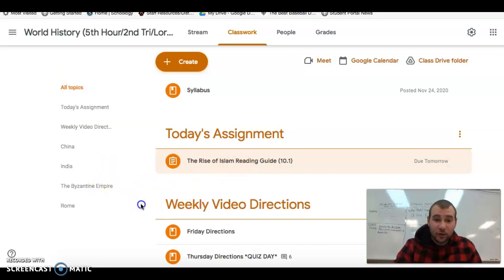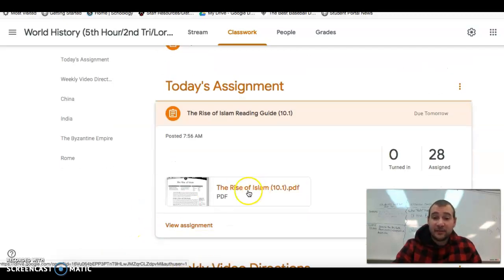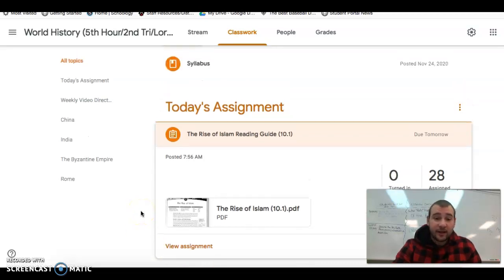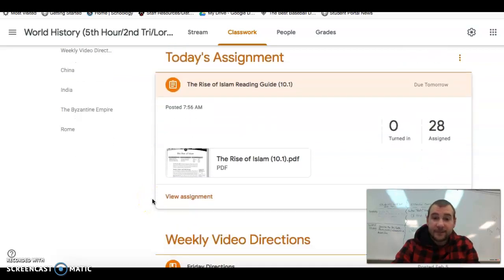Today we are starting our new unit on Islam. Today will be the rise of Islam. We have to go pretty quick through this unit because I had to add a project for my own schooling that we will have to do together. To give us time for that, we're going to have to go rapid speed through a few of these things.